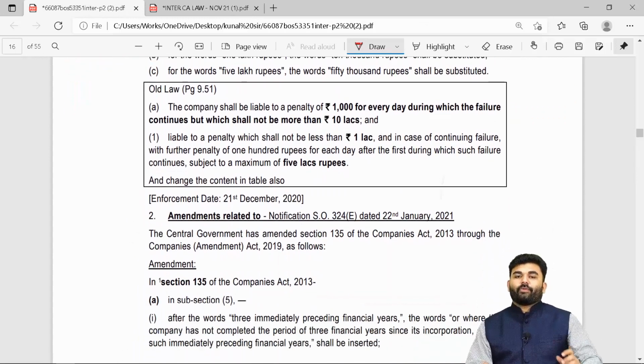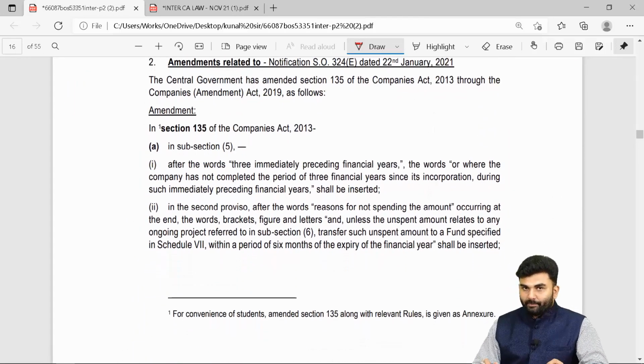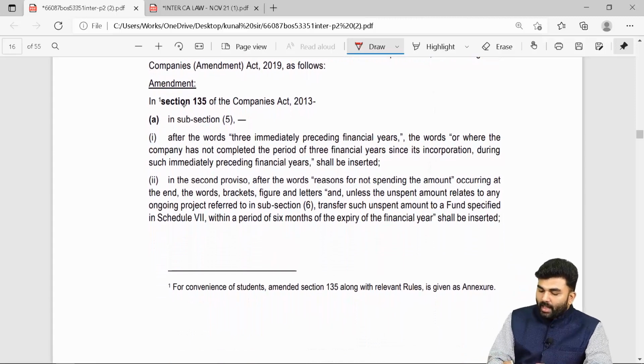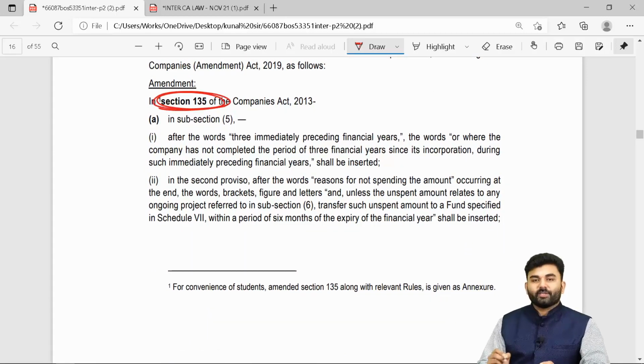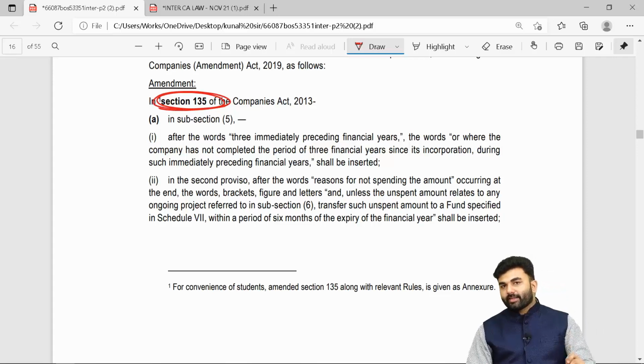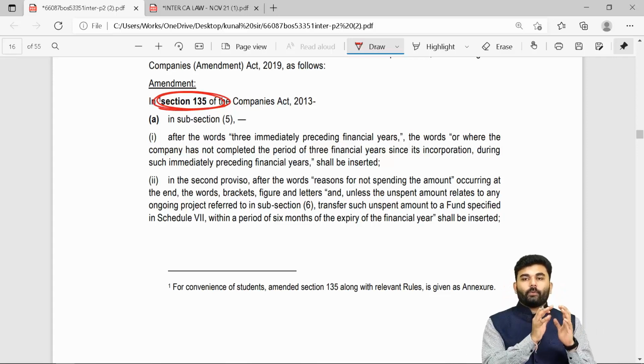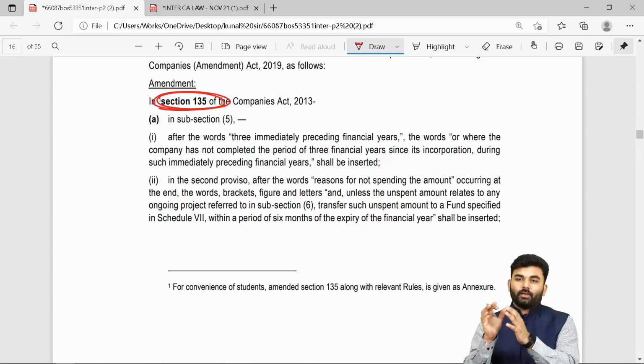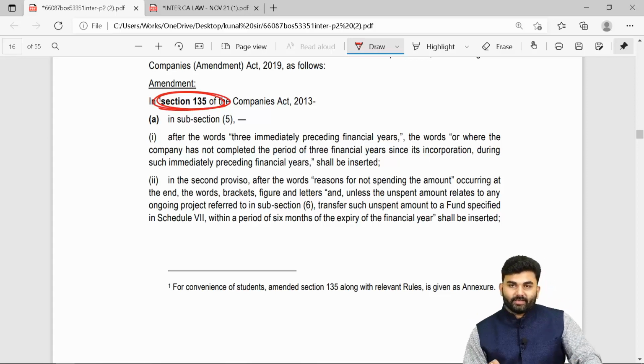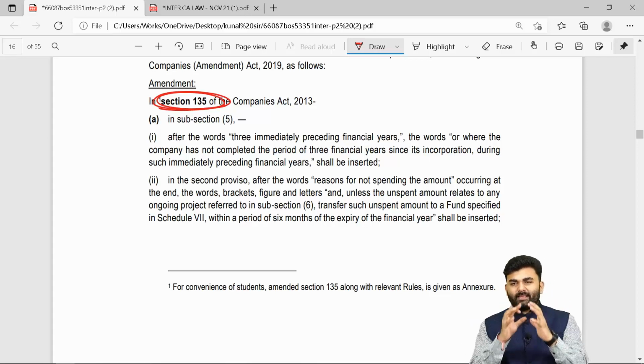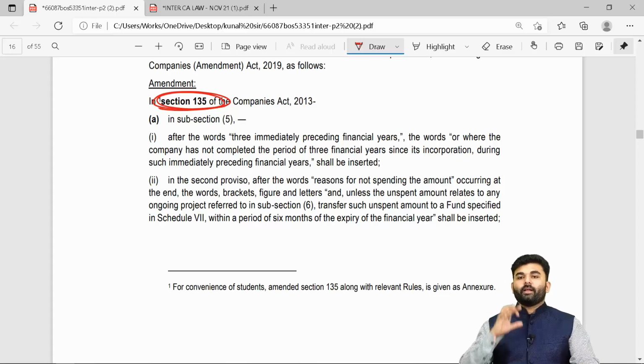So yes, my dear friends, we have covered every amendment which was there inside your RTP. However, one single amendment has been left out, that is section number 135, and we are going to upload a different lecture for section number 135 itself, because there are many things which have got revised under it. So we will be uploading a full-fledged lecture only for the provisions of section number 135, that is corporate social responsibility.